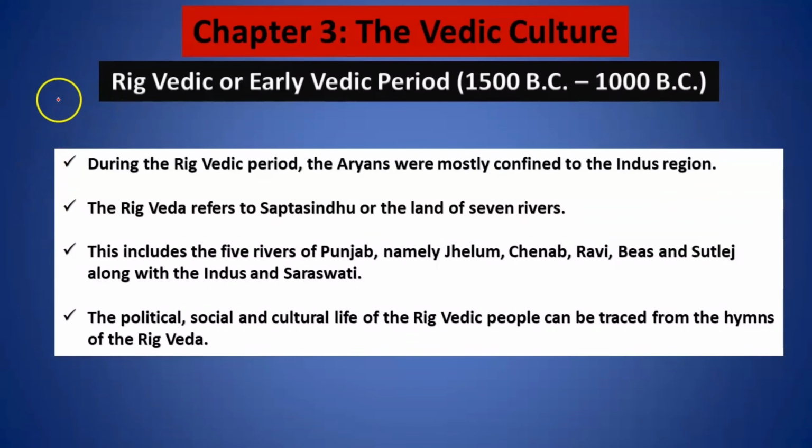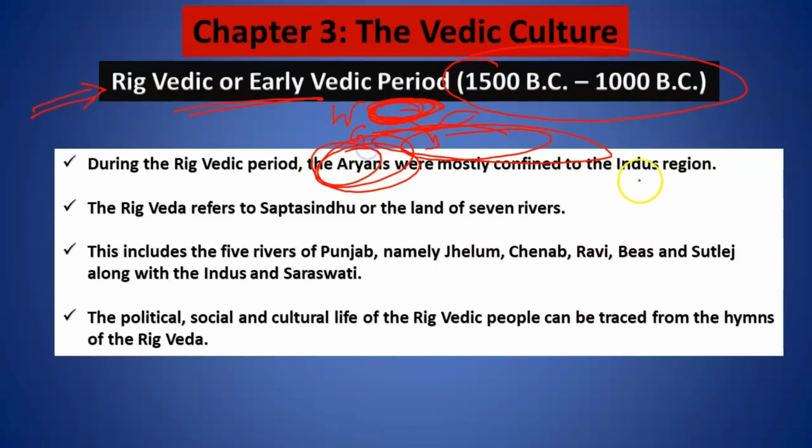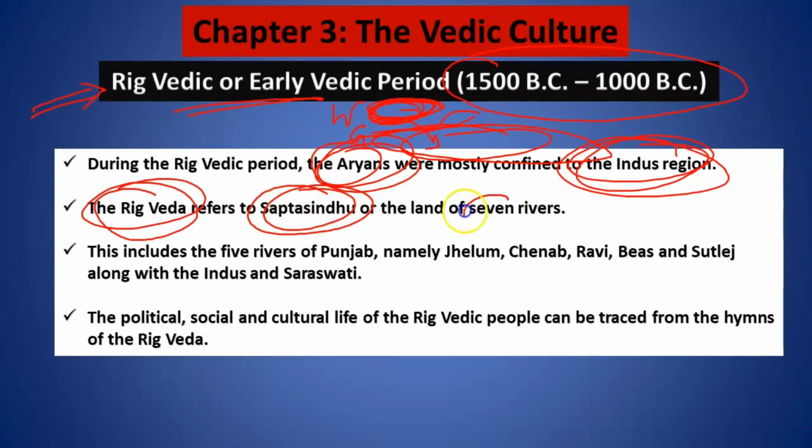Now let us start in detail about the Rig Vedic period, or the time frame which is 1500 BC to 1000 BC. As I told you, if this is river Ganga, they were mostly confined to the western side of it. They did not cross the river Ganga to the complete North India during the early Vedic period. So the Aryans were mostly confined to the Indus region. Now Rig Vedic period is also referred to as the Sapt Sindhu, or seven rivers.